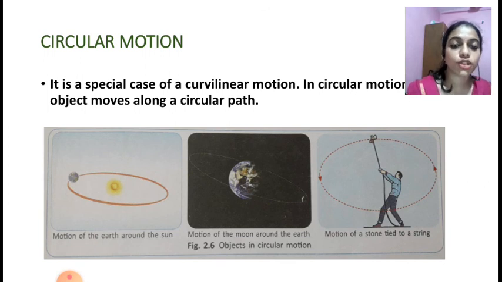And in circular motion, the object moves along a circular path. For example, the motion of the earth around the sun, the motion of the moon around the earth, the motion of a stone tied to a string are all examples of circular motion. That is, when an object is there and some other object is revolving or moving along a circular path, completing a circle, it is known as circular motion.